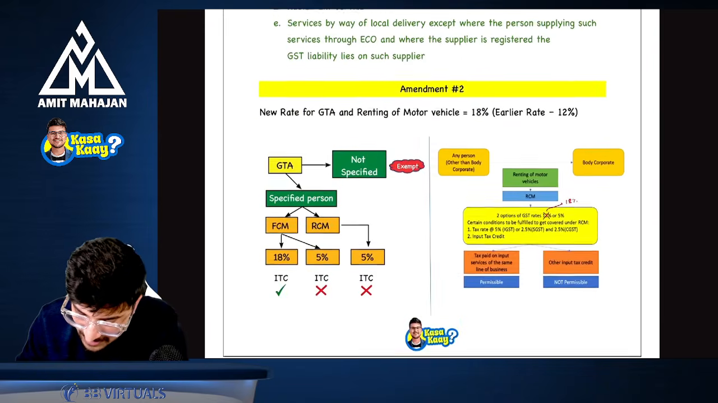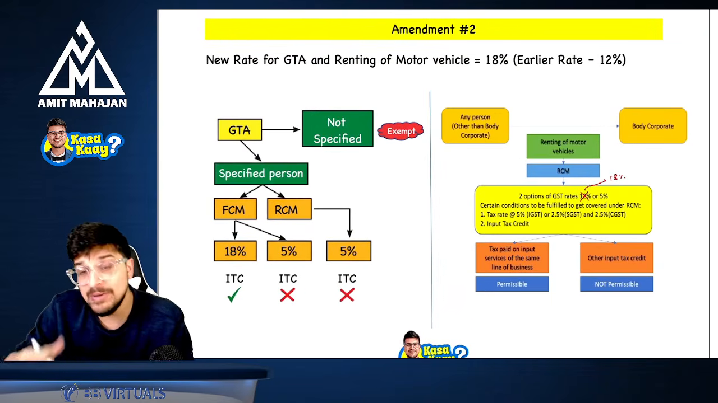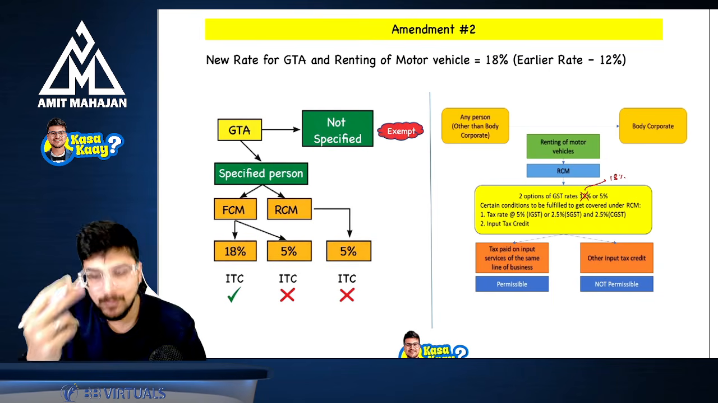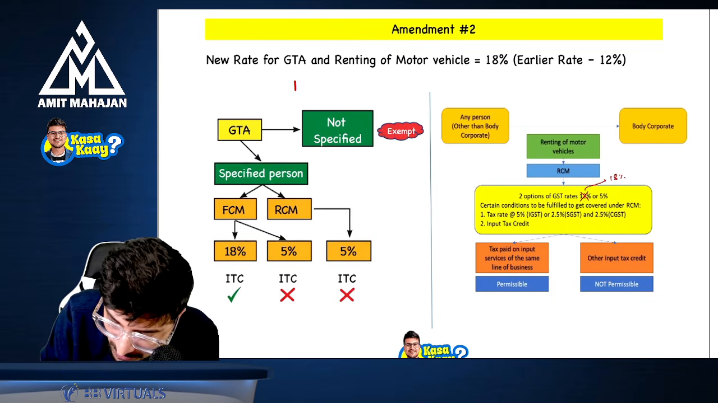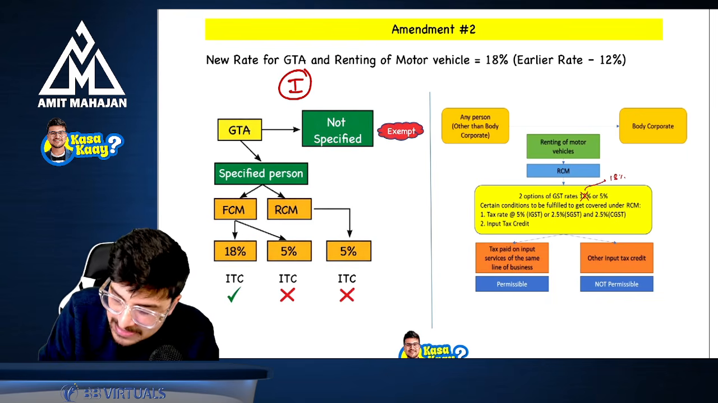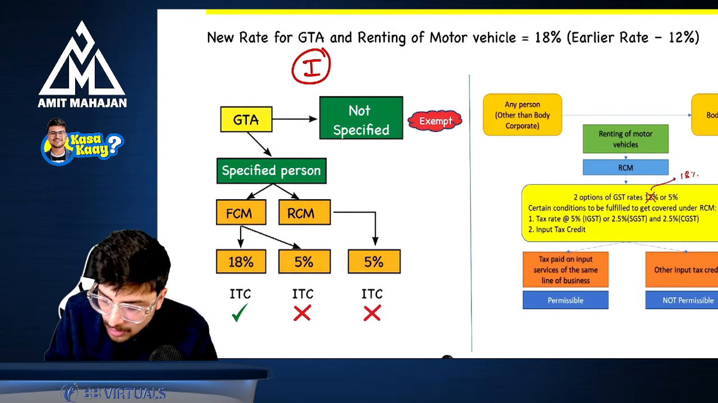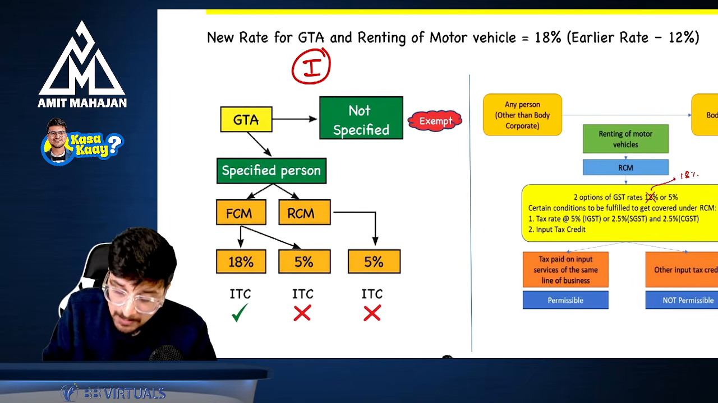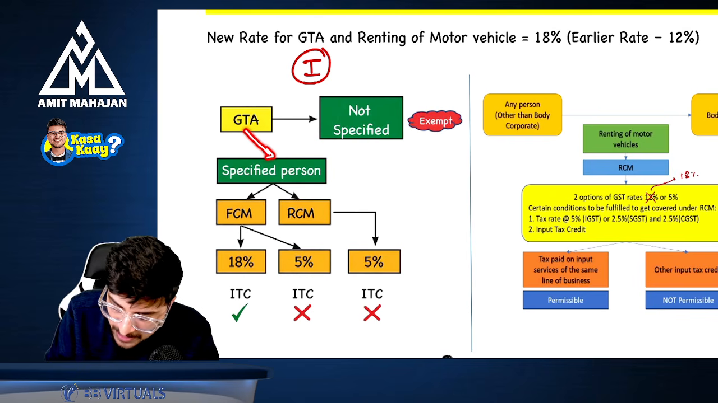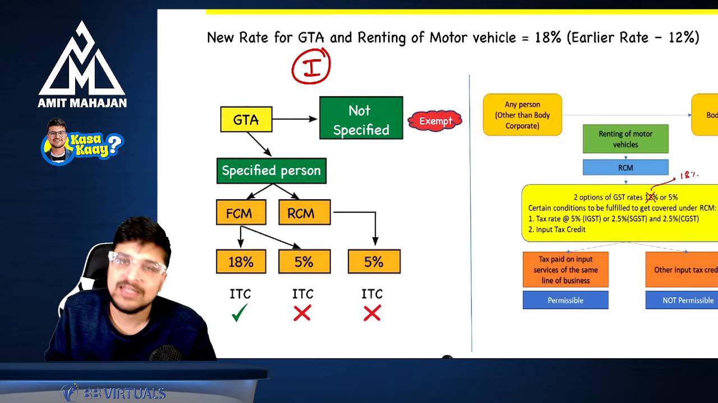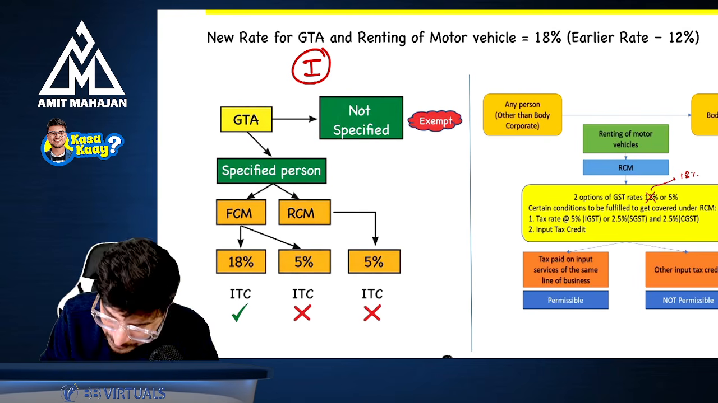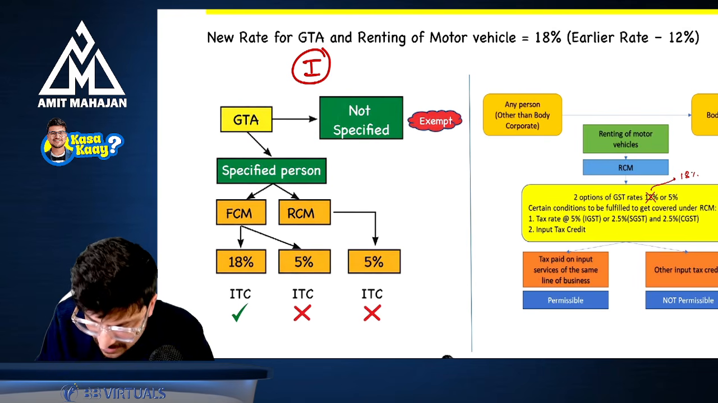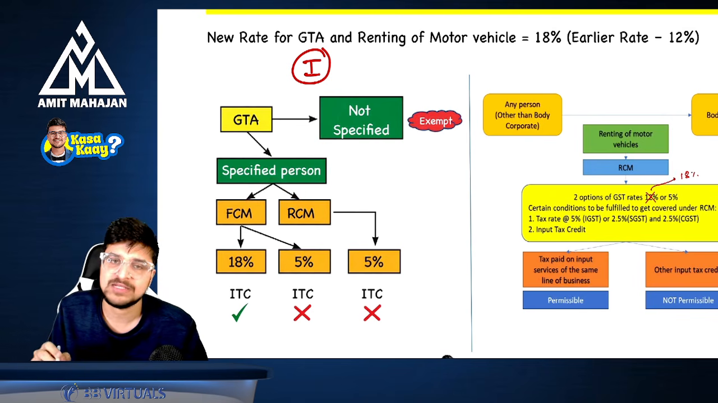Where they had mentioned the 12% rate, there are two parts. Number one, in GTA, do you remember in goods transportation agency, if you provide some supply to an unspecified person, it was exempt from tax, right? But in case of GTA, if GTA is providing service to a specified person, then in that case there are two options. One, it can either be taxed under forward charge mechanism or reverse charge mechanism.